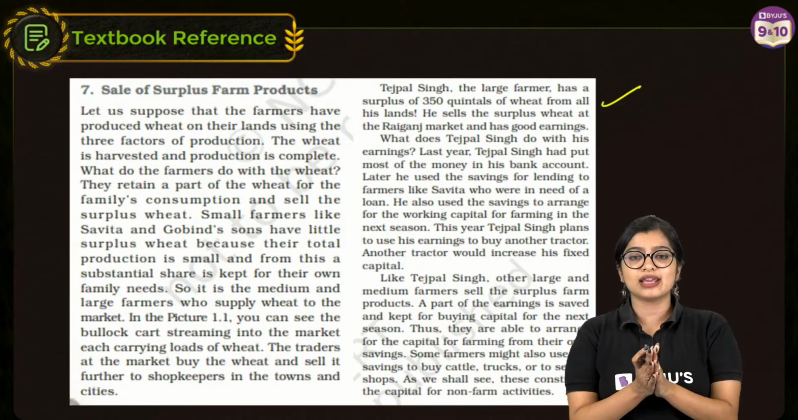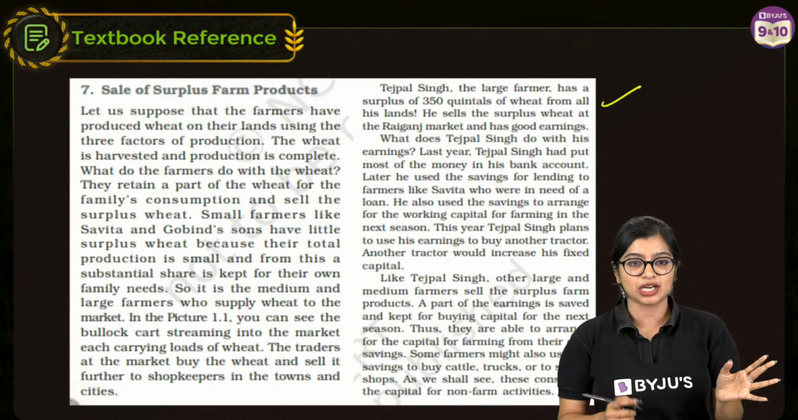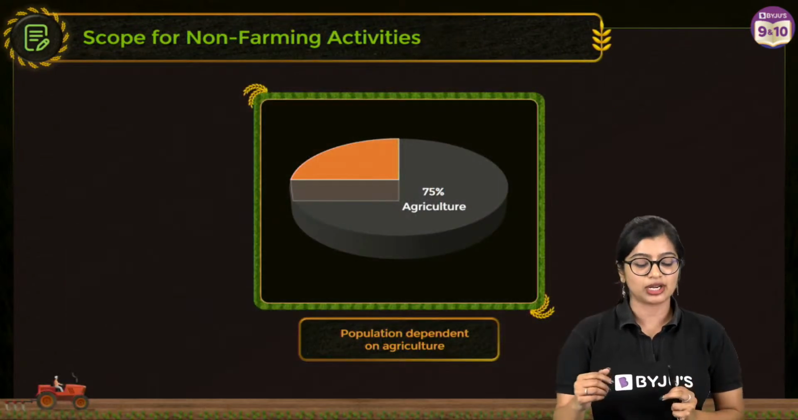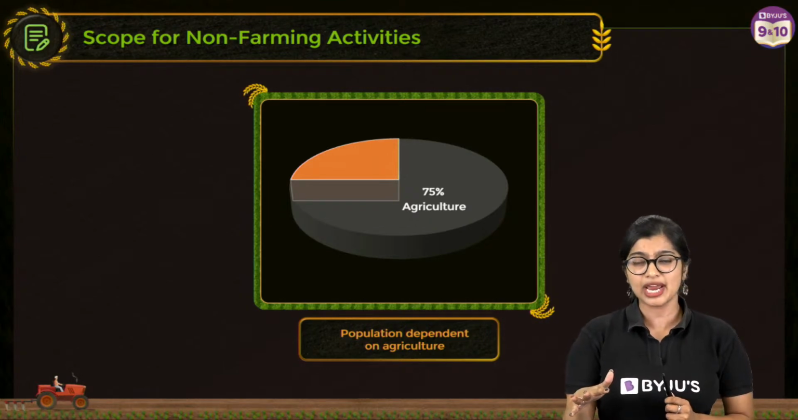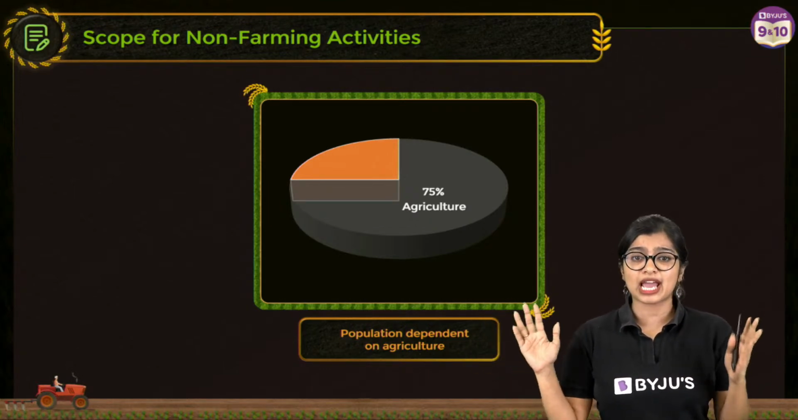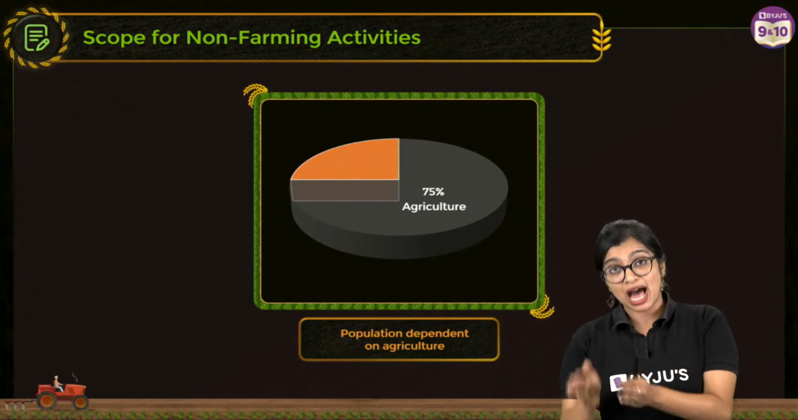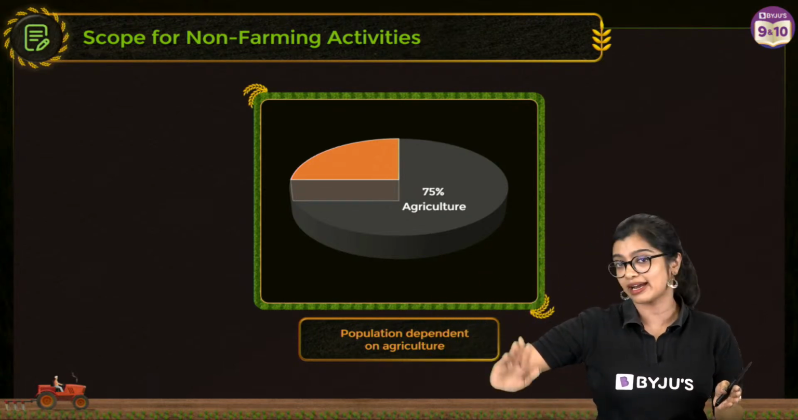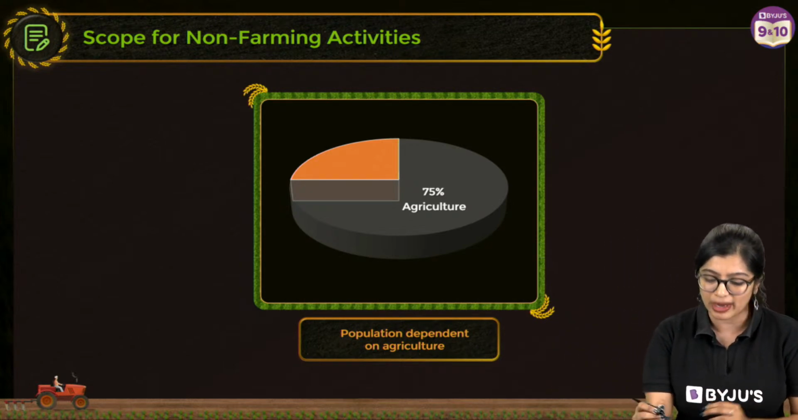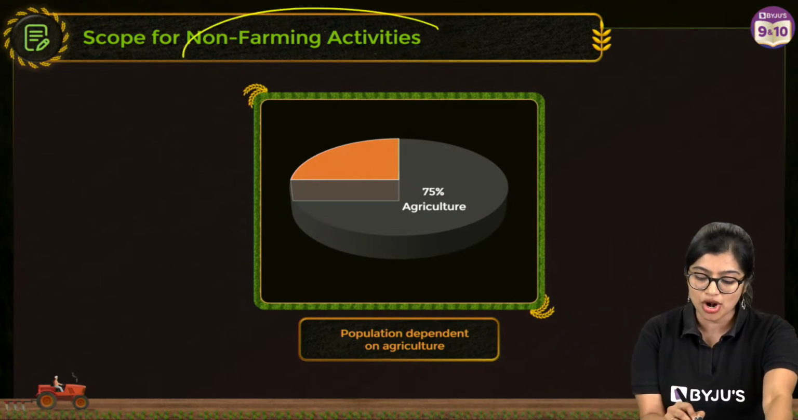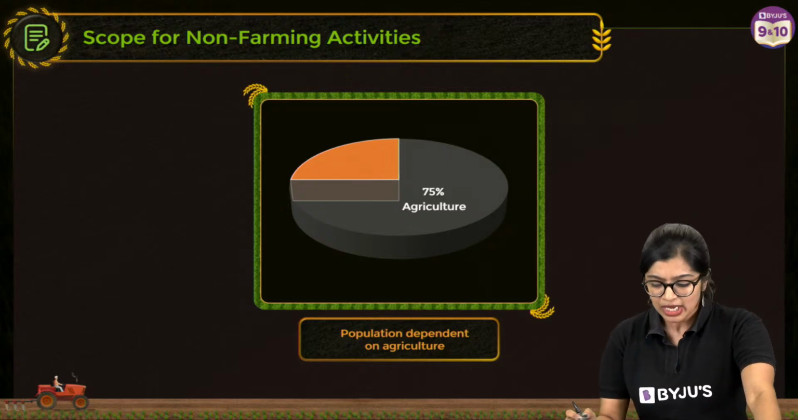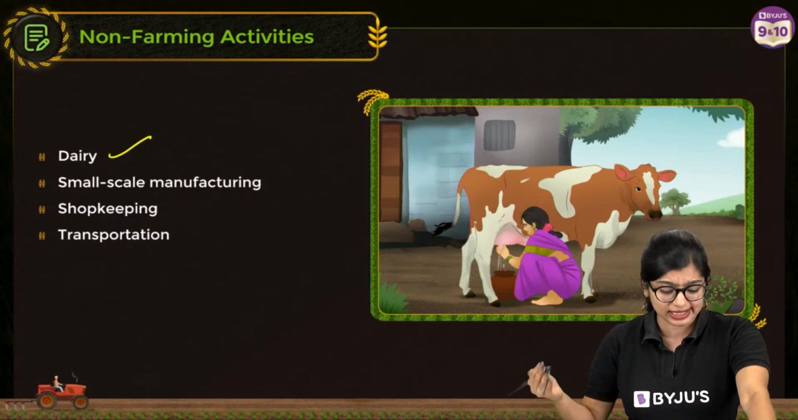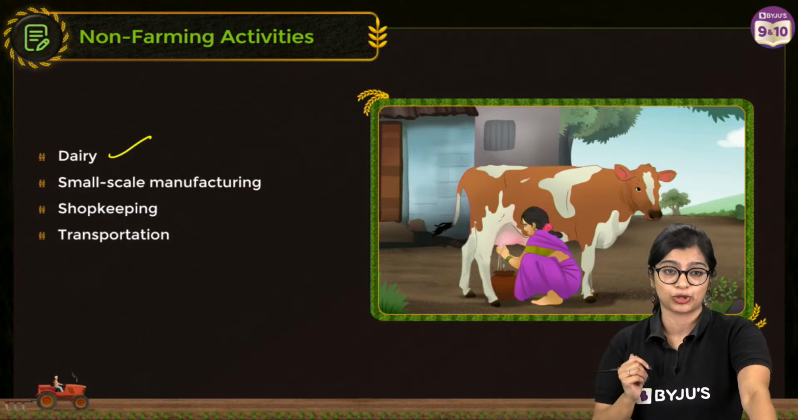So with this everybody, we are done with 90% of the chapter. Now we are going to the last part of the chapter where we are going to learn about some of the non-farming activities, right? So it's not that in a village only farming activities happen, just that Palampur is an agrarian society where 75% is dependent on agriculture, while the remaining 25% is focused on non-farming activities, right? So at this point, we see that some of the non-farming activities include dairy, small-scale farming, shopkeeping, and transportation, right?